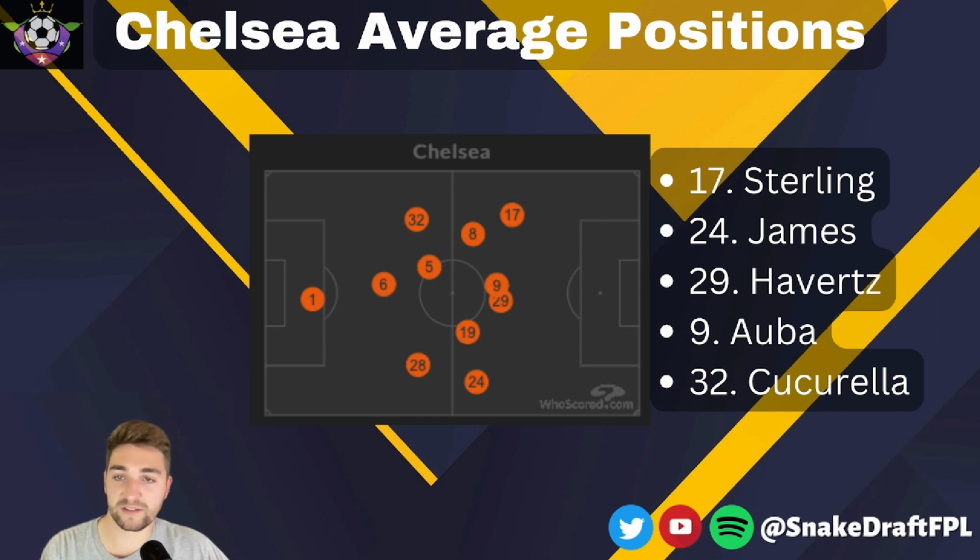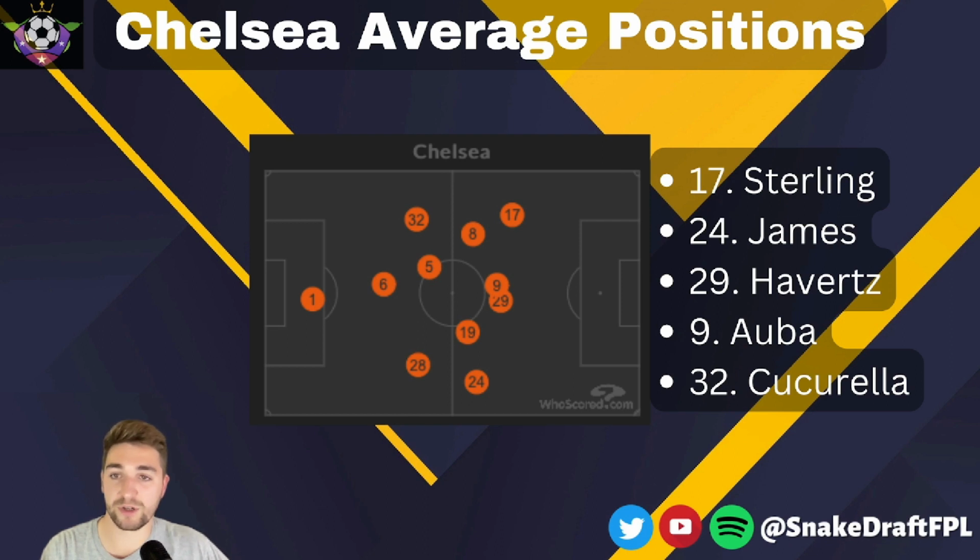Also quite interesting to see Havertz and Aubameyang also basically on top of each other. This is, I think, due to the fact that Aubameyang was kind of occupying the centre-backs and then pulling in infield a little bit and trying to release Mount and Kovacic to run beyond him. And Havertz was kind of drifting in and out the whole of the pitch, really. So his average position is quite central and quite high up, but in reality he was actually roaming quite far